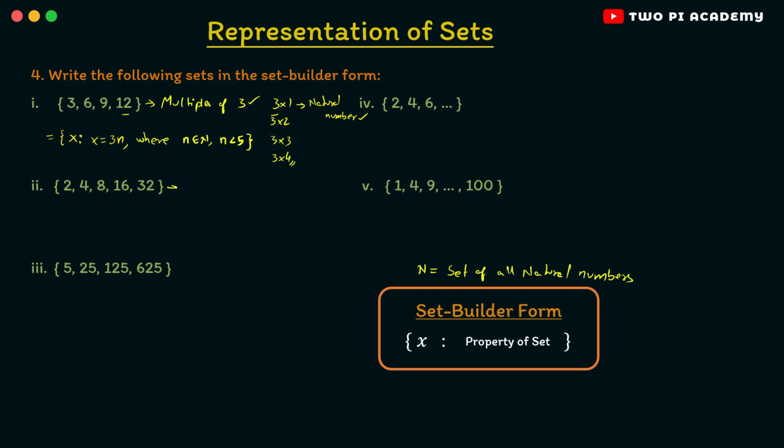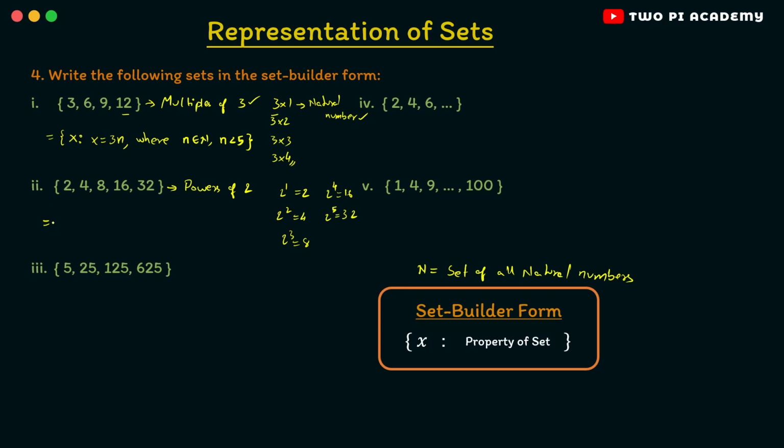Now let's see the second one. We have 2, 4, 8, 16 and 32. Clearly these are all powers of 2, right? So we have 2 power 1 which is 2, and then 2 squared which is 4, and then 2 cube which is 8, and then 2 power 4 is 16, and 2 power 5 is 32.